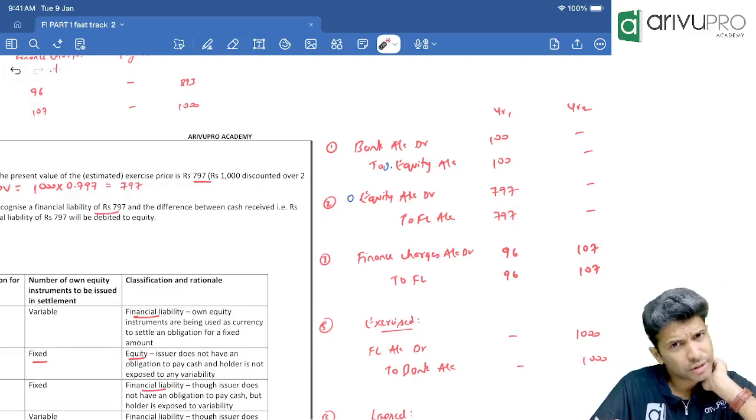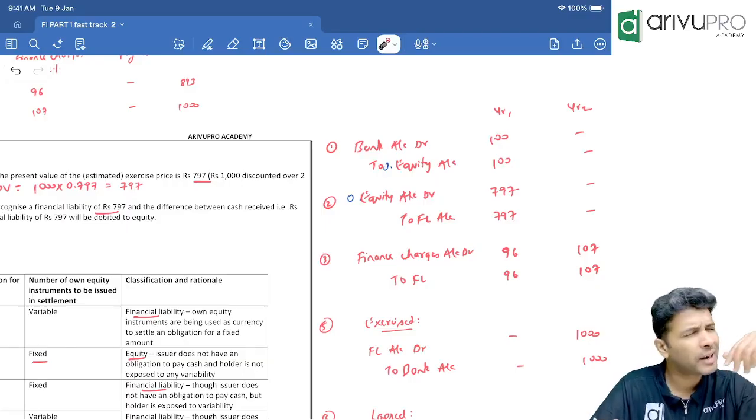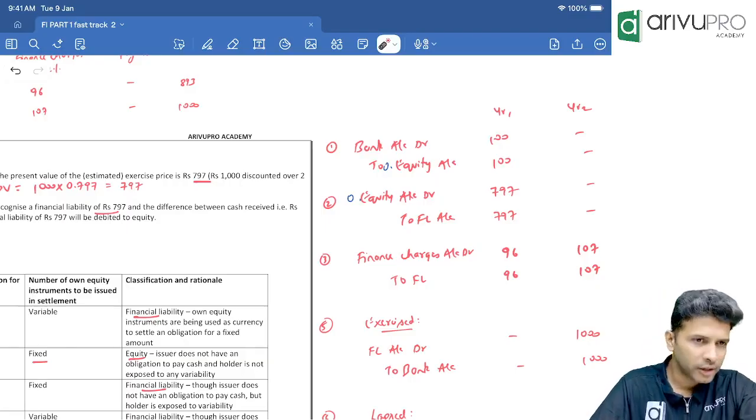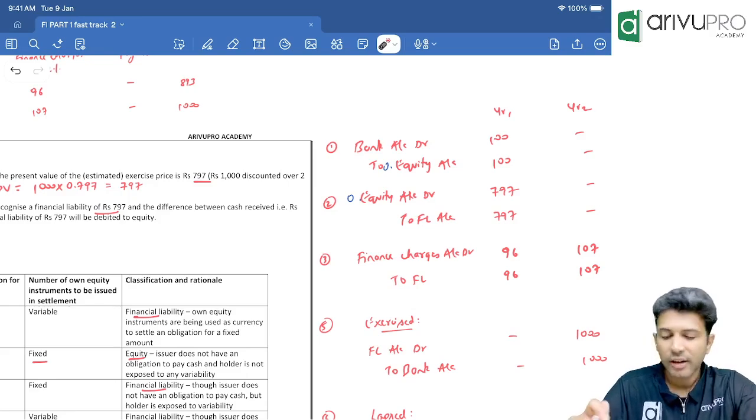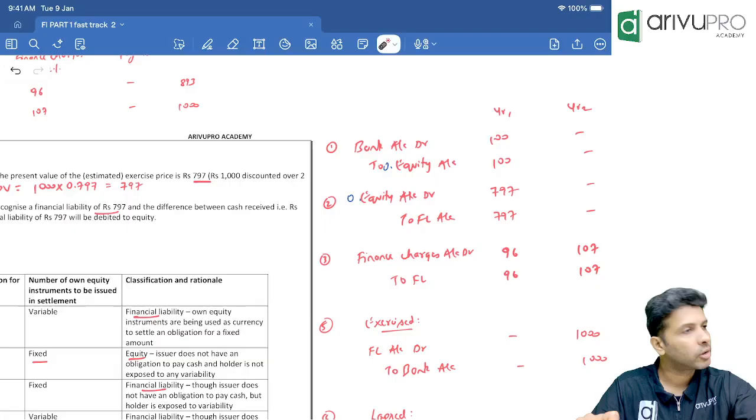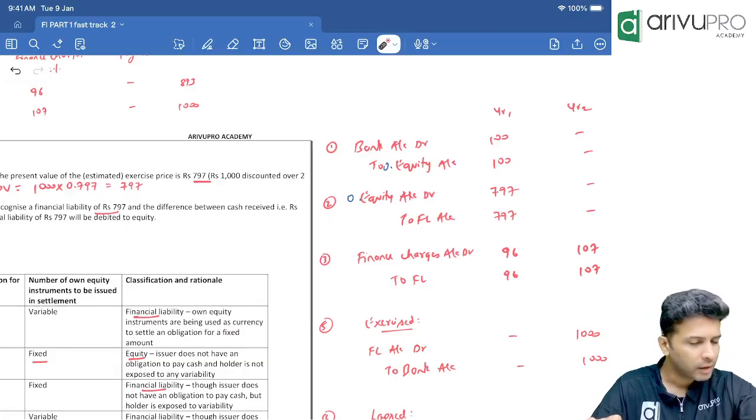Is that a new thing for us or done? We know. Tell me the format. Let's see how much we remember. Year, opening balance, finance charges at discount rate 12%, payment, closing balance.